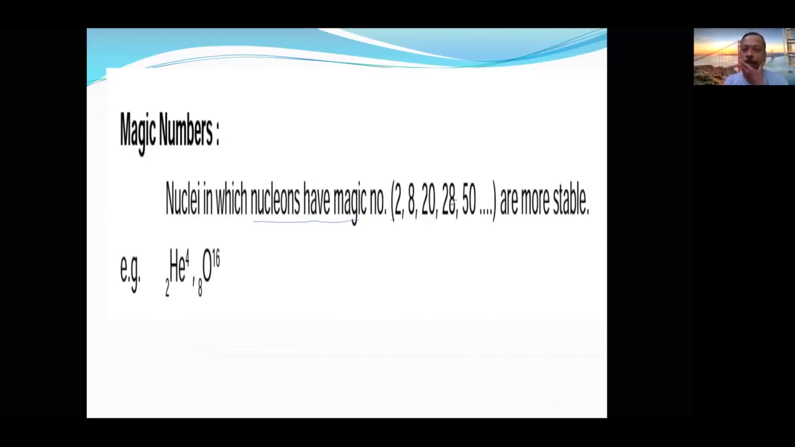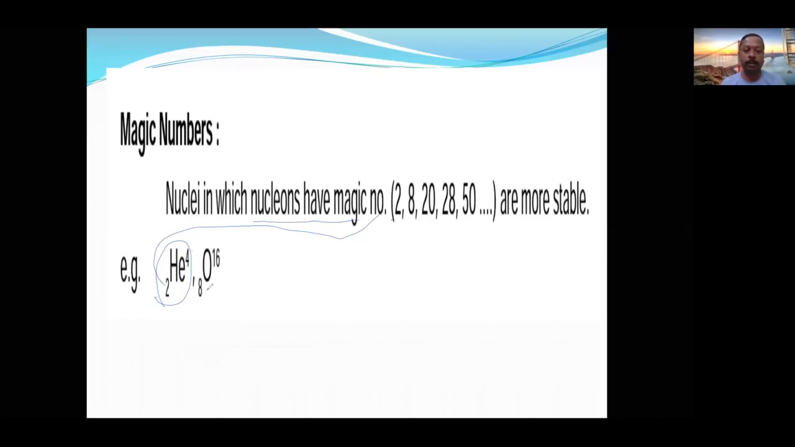Odd-even principle, magic number, and stability belt: all three are explaining the stability. Helium is stable because nucleons are 4. But how many protons are there? 2. Either the neutrons or the protons should be 2, 8 or 20 like that.